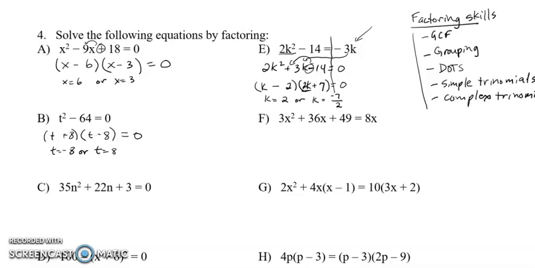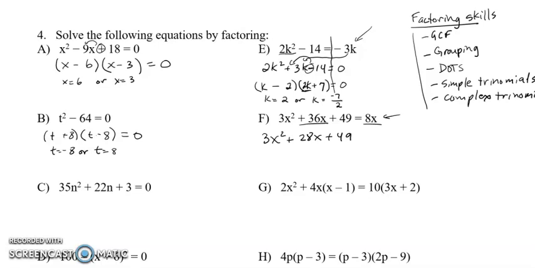The next question, looking pretty ugly, but remember we have to bring everything to the same side. And the x squared term is already positive. So it's going to be plus 36x and minus 8x. On a test, don't skip this step, all right? I'm going to do it just for lack of space. And so that's going to give me 28x plus 49.